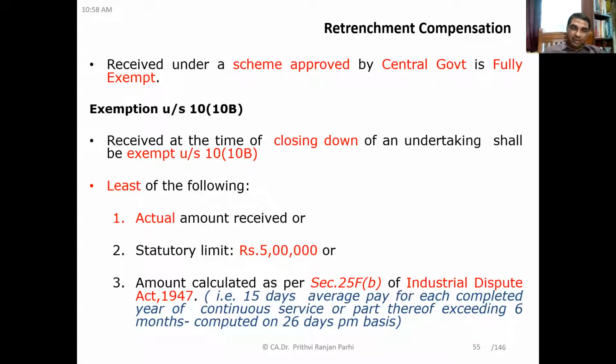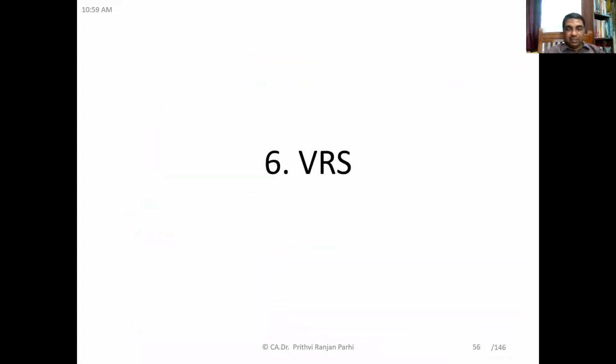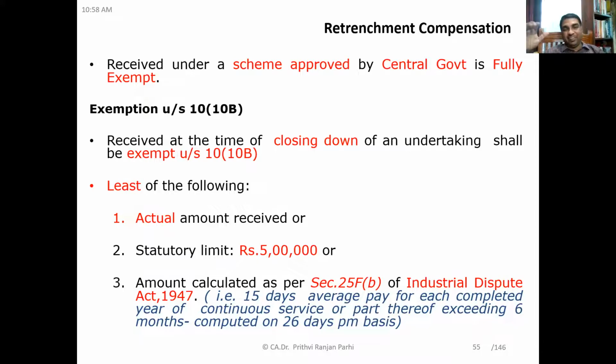What is that amount? If you refer to section 25FB of the Industrial Disputes Act 1947, you find it says the same thing that we have learned at the time of gratuity. That is 15 days average pay for each completed year of continuous service or a part thereof exceeding 6 months, computed on 26 days per month basis. In gratuity, you have done a similar calculation? Yes or no? Yes. So here also, we have to calculate like this. So would you like to see an example?